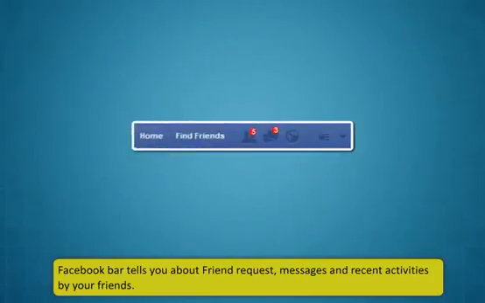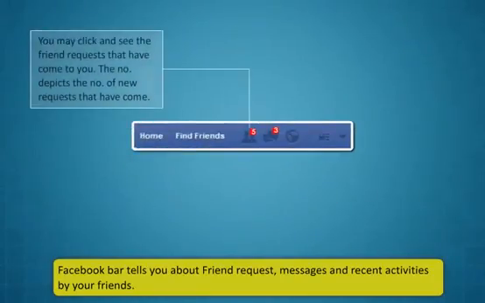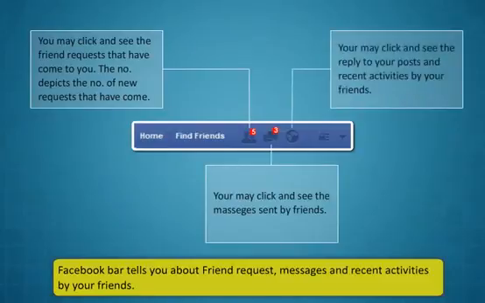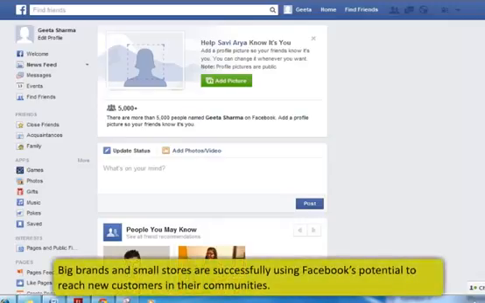The Facebook bar tells you about friend requests, messages, and recent activities by your friends. The given figure highlights the same. Facebook is changing the way many businesses interact with their customers and promote their company. Big brands and small stores are successfully using Facebook's potential to reach new customers in their communities.